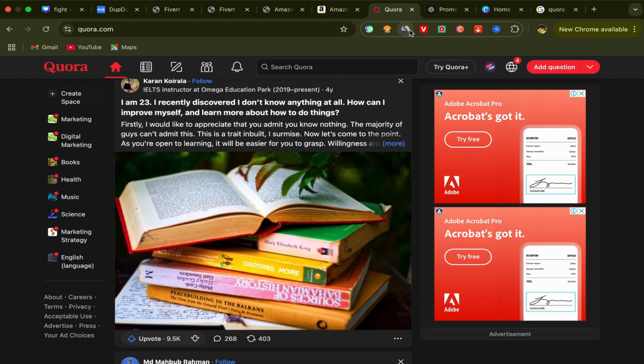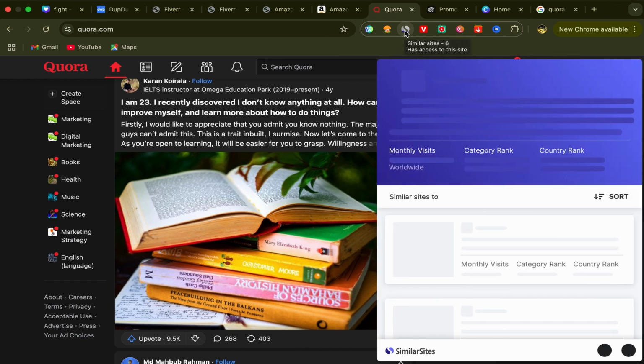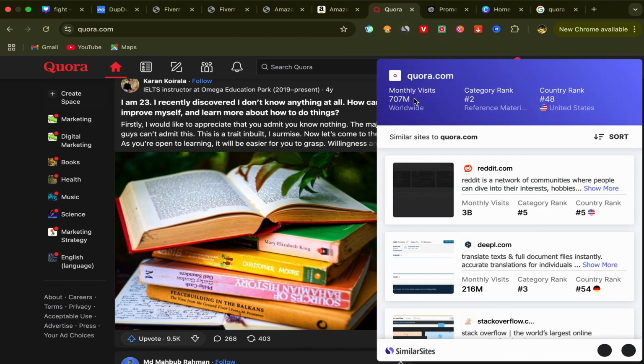And you should know that Quora has millions of monthly visitors. Okay, let me show you. Did you know that Quora has 707 million monthly visitors? You can get so much traffic from Quora if you promote your affiliate links correctly, and if you follow those steps that I will share with you. And millions of people use Quora every single day.